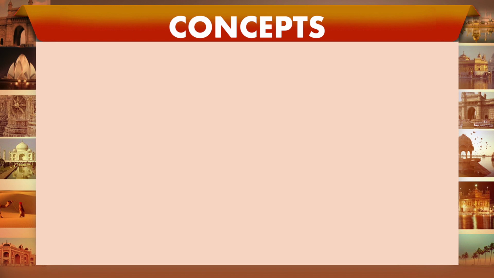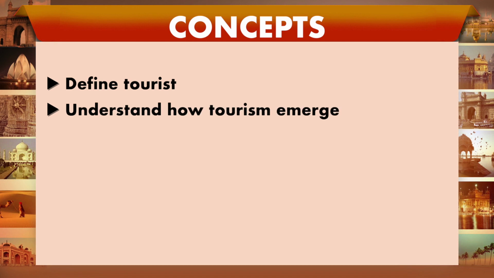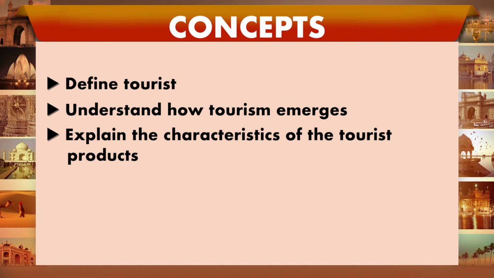So therefore it is necessary to define tourist, who is a tourist, then understand how tourism has emerged from the past till today, how tourism has changed, how new types and forms of tourism are coming up. Then explain the characteristics of tourist product.